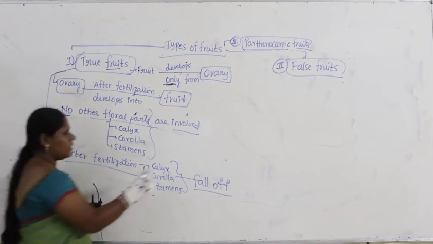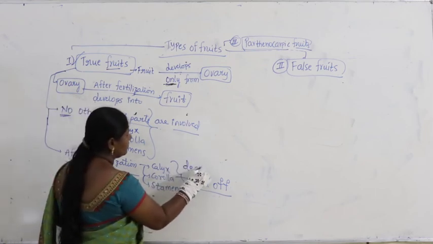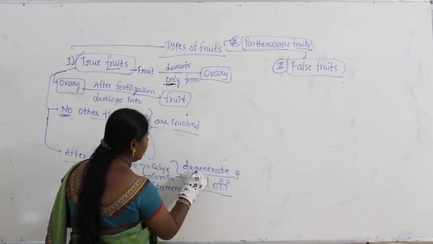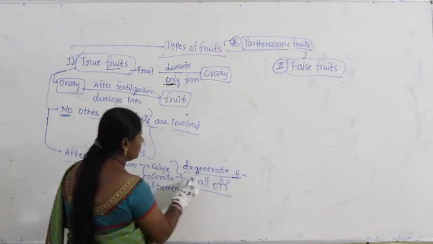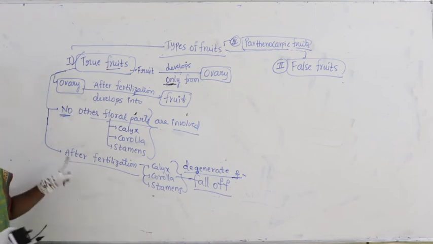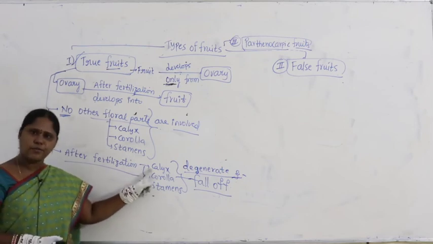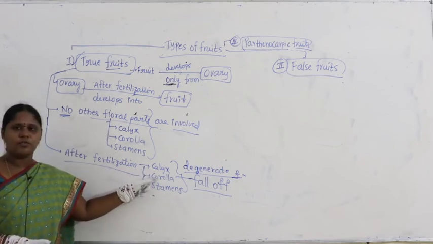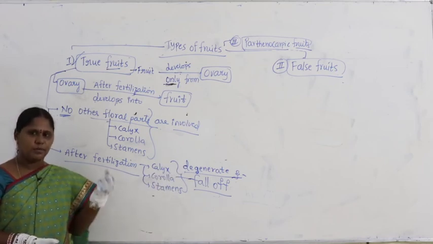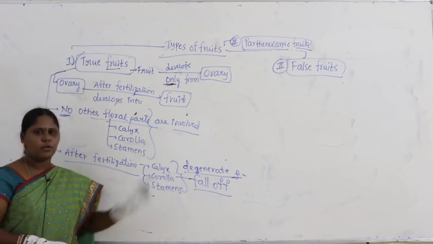Generally we say they degenerate and they will fall off. Again I repeat, after fertilization calyx will fall off, corolla will fall off, stamens also will degenerate, meaning disappear, they will become dry and they will fall off.